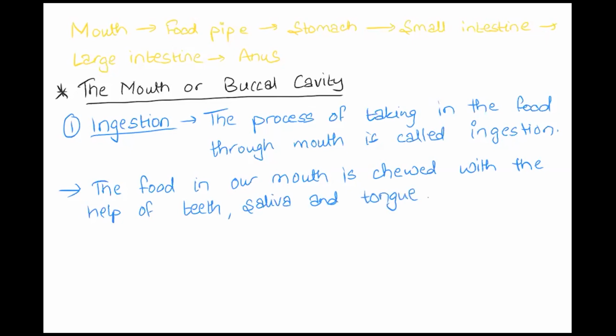Seeing the parts of the buccal cavity, we have our teeth, we have the tongue, and also the saliva we get from the salivary gland, that is present in our buccal cavity. So these three combine and form the buccal cavity.